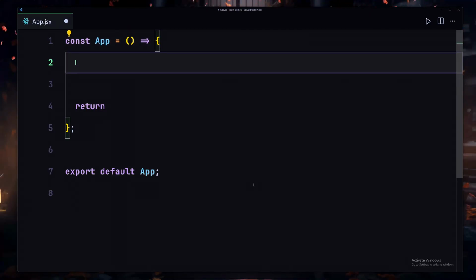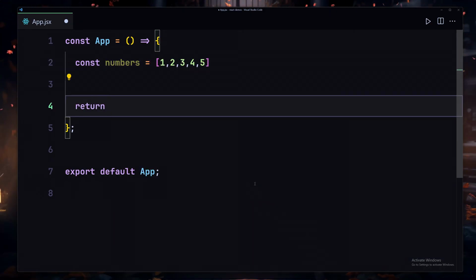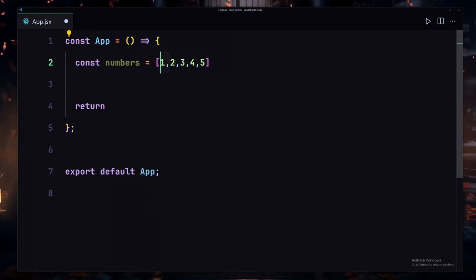Then we are going to be working with that. I'll create a numbers list, and inside this numbers I'll put like 1 2 3 4 5. And now we have to iterate over each item inside that list and do something with that. So in my case, I'm just going to iterate over each item inside this list, and I'm going to render that